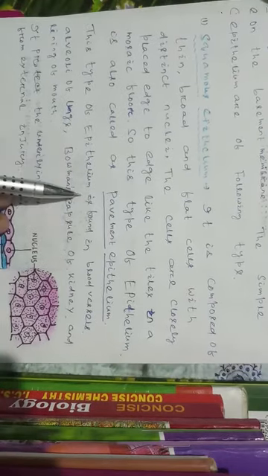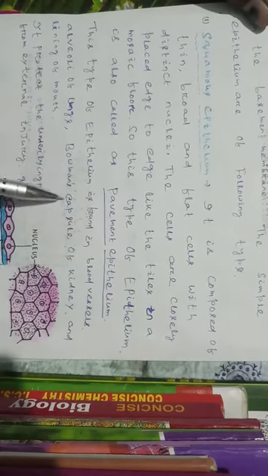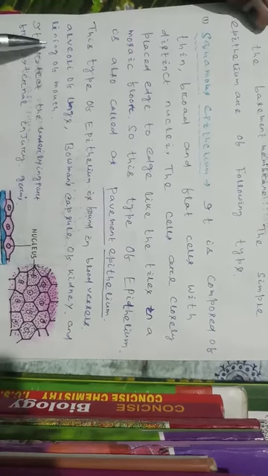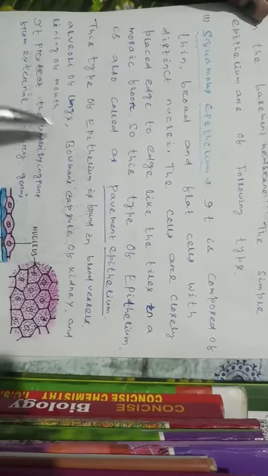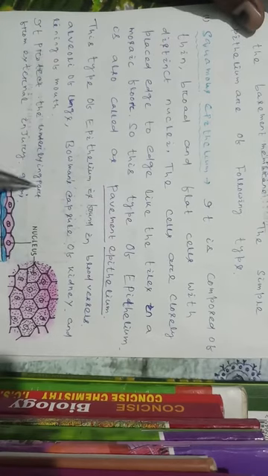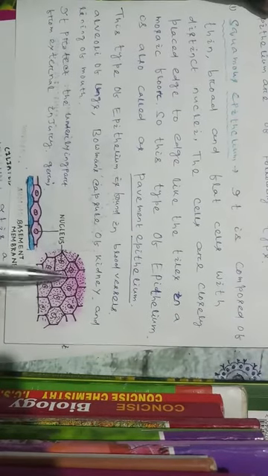This type of epithelium is found in blood vessels, alveoli of lungs, Bowman's capsule of kidney and lining of mouth. The function of squamous epithelial tissue is to protect the underlying part from external injury. This is the structure of squamous epithelium. This is the squamous epithelial tissue.